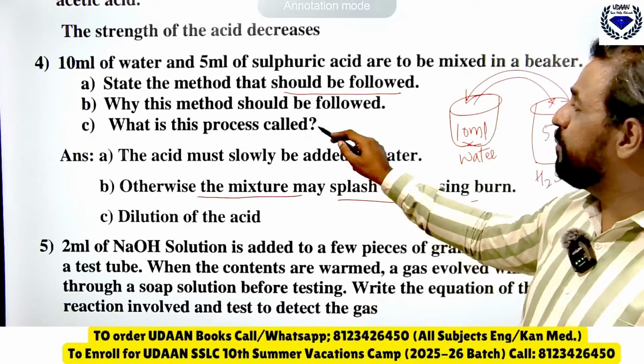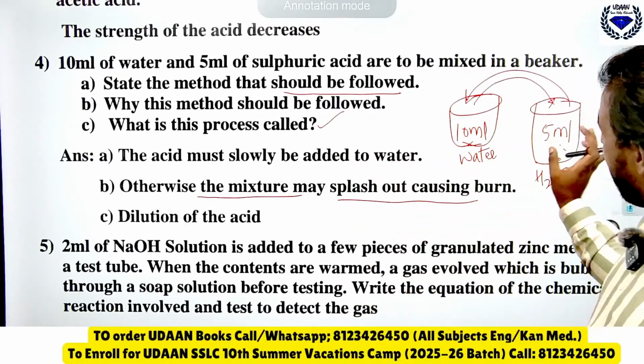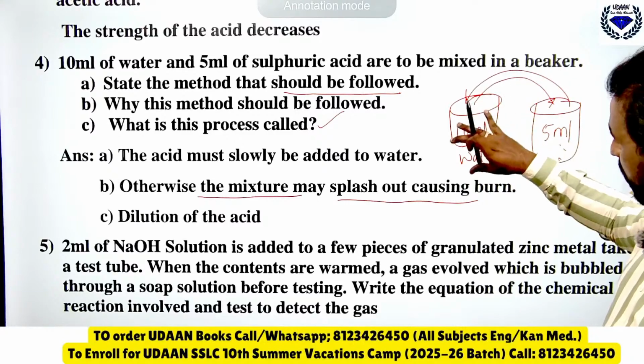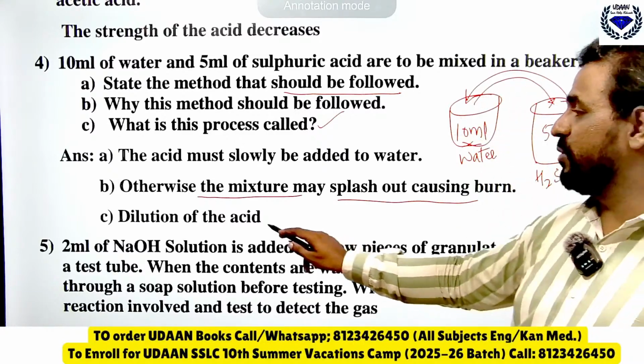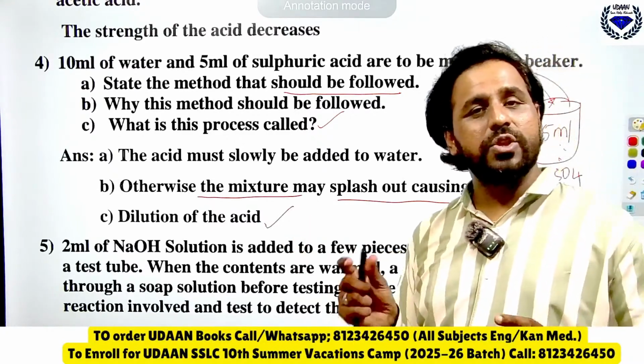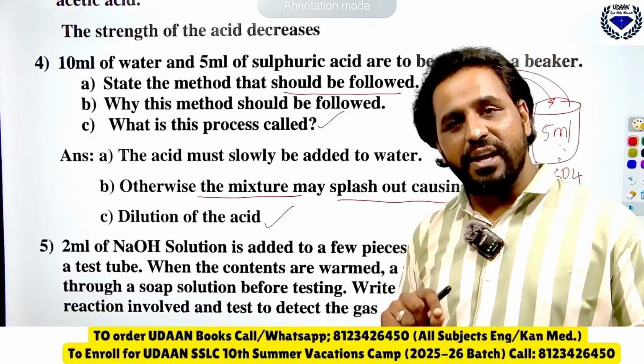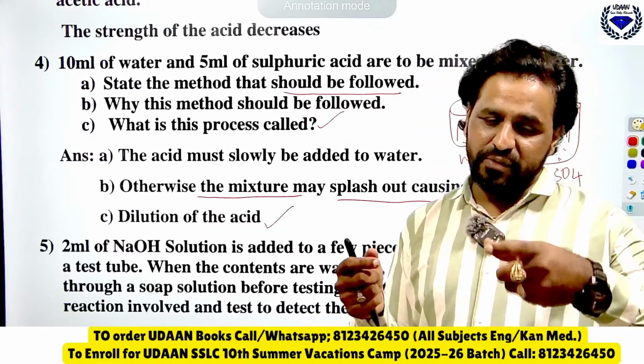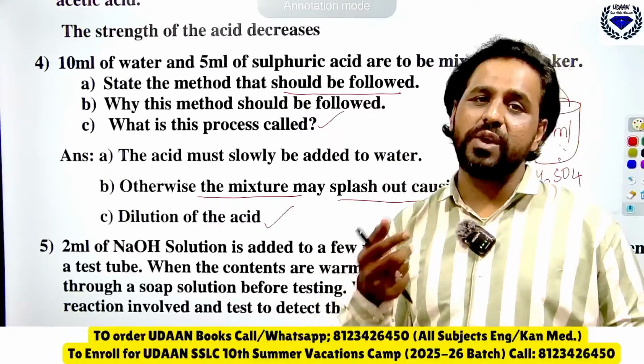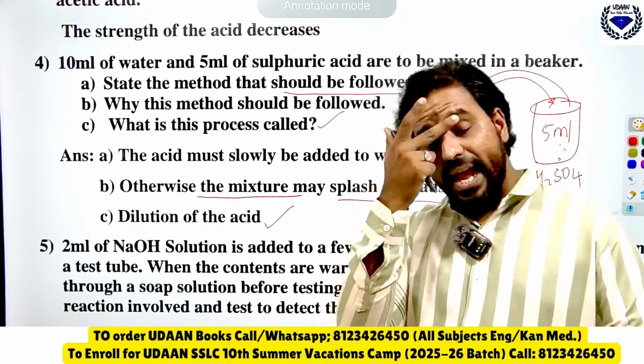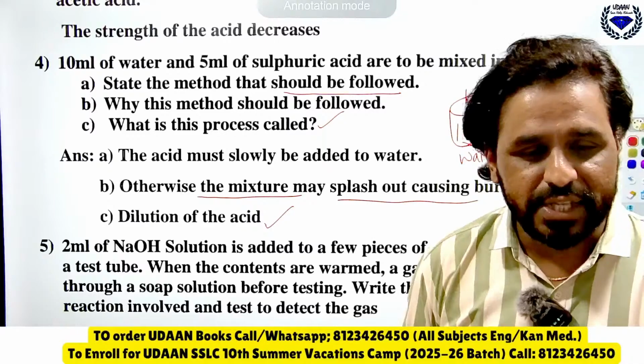What is the process we call? The process of adding acid to water, we call it as what? Dilution of acid. That means we slowly add acid into water. That process, what do we call it? We call it dilution.